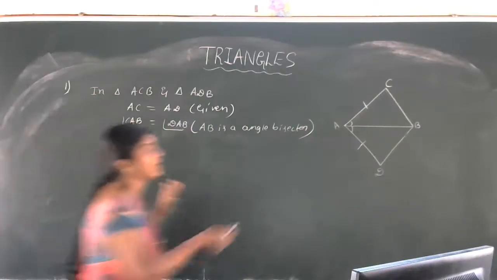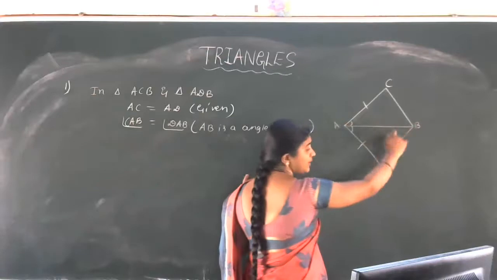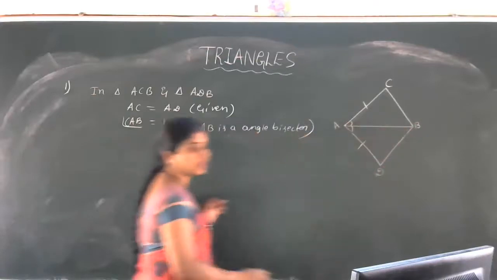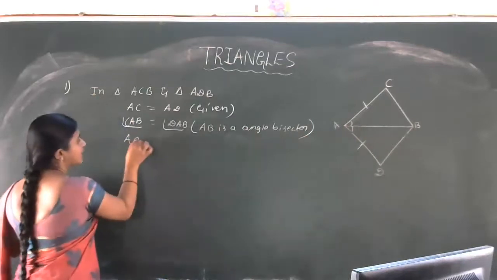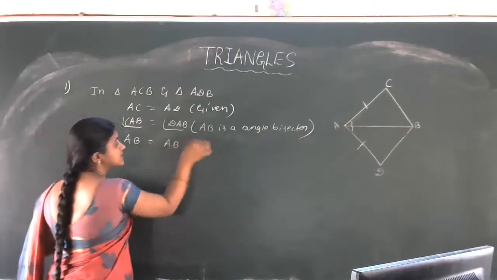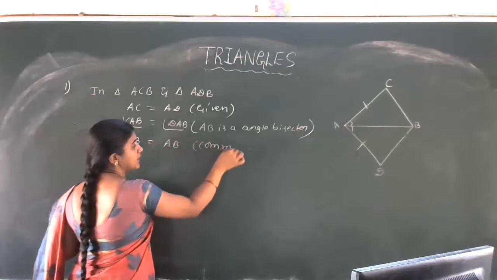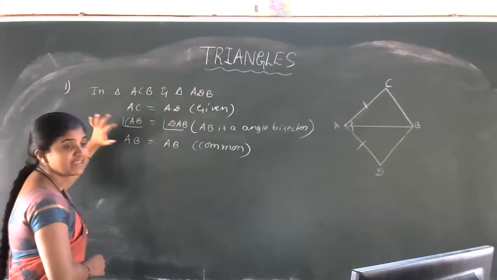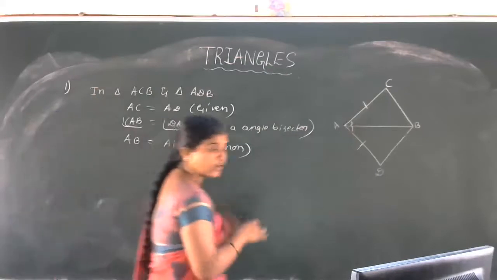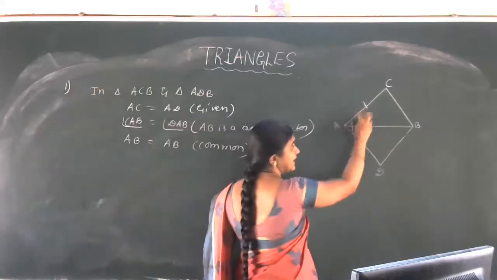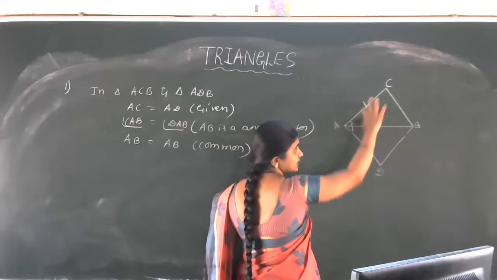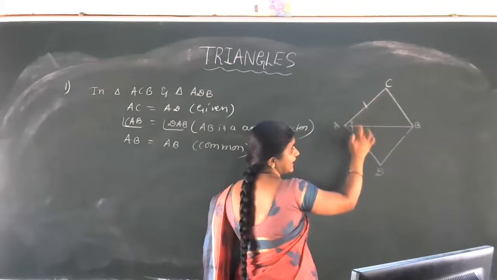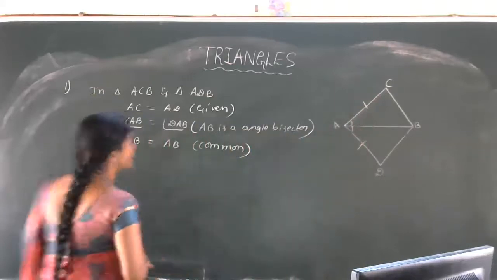Now you can take AB is common for both the triangles. Are you observing? Yes, common side. AB is equal to AB, common side. Now observe whether it is an included angle. Side, angle, side. In between the two sides, one angle, no? Yes, it is an included angle only. Side, angle, side.